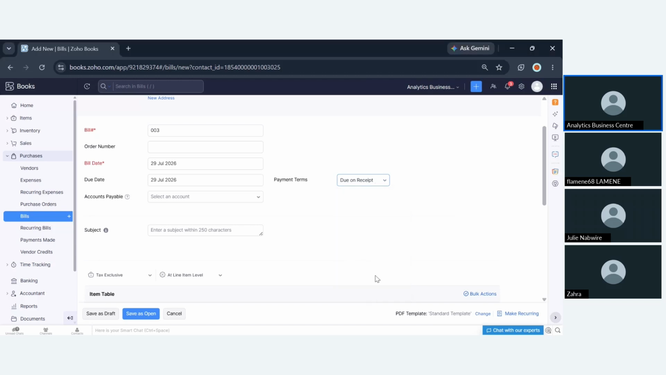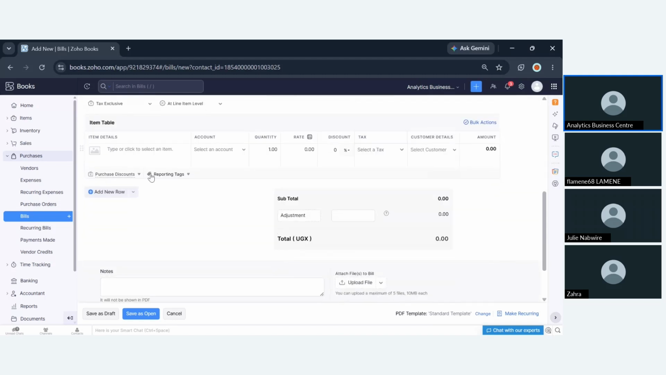And also, let's say you have a payment term that is not listed here, you can actually go ahead and choose custom. So let's say there is a specific period, maybe after 3 days or after 4 days, you're going to choose custom. Or you can actually go ahead and click a new payment term. So the system is flexible. You can actually go ahead and add your own payment term.